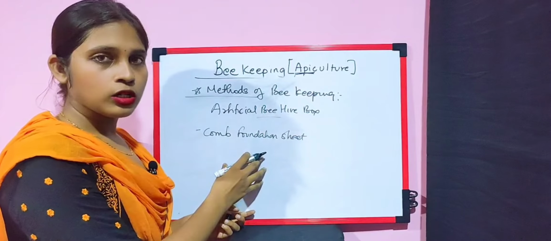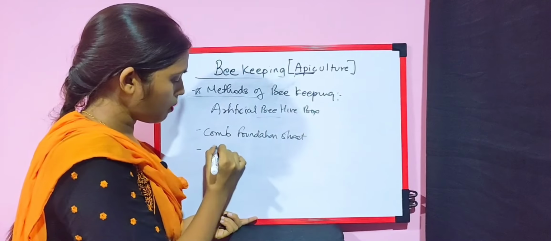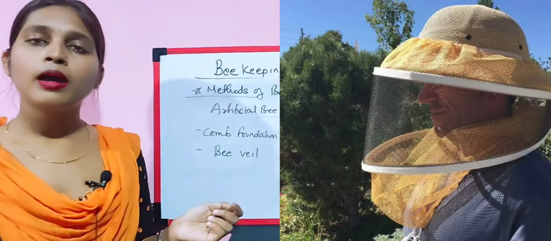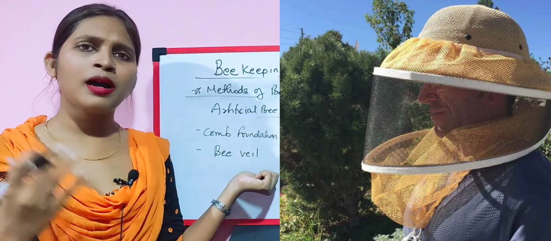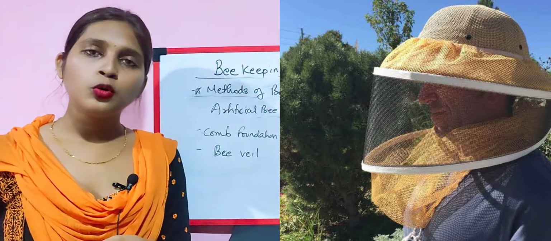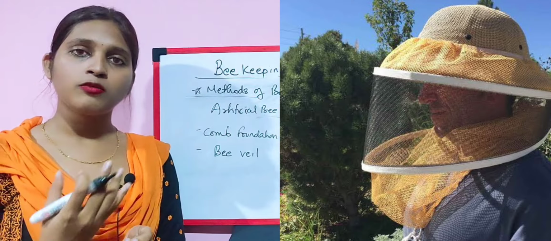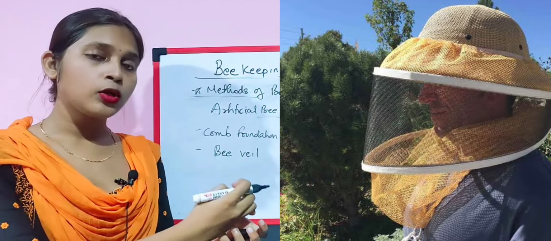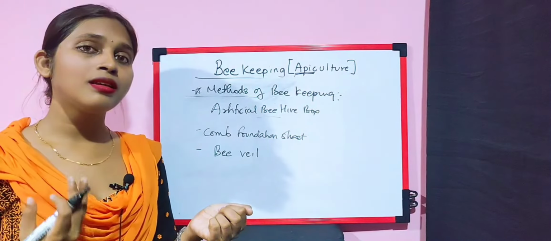After this comb foundation sheet, one also needs a bee veil. The bee veil is basically a mask or a cap, you can see it in the picture. When the honey is ready to be extracted, you go to that beehive box, take out this comb foundation sheet, and take that honey out.